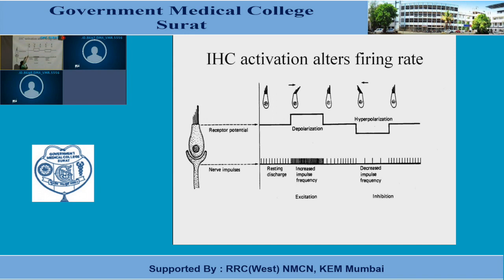Whenever the hair cells move in the direction of the kinocilium, it results in depolarization, or you can say excitation of the hair cell. When excitation of the hair cell takes place, it causes an increase in the firing through the nerve fibers, and this impulse will then be transmitted to the central nervous system. Then again, when it comes back to its normal position, firing will decrease and come to the basal level. And when it moves in the opposite direction, it will result in hyperpolarization. There will be decreased frequency of impulse transmission through the nerve fiber.